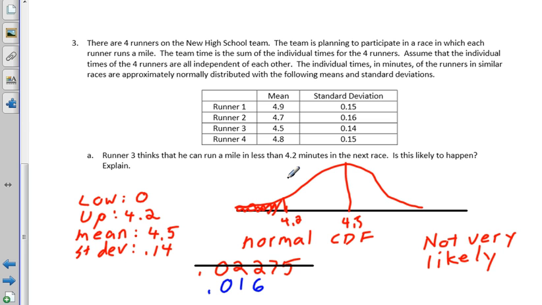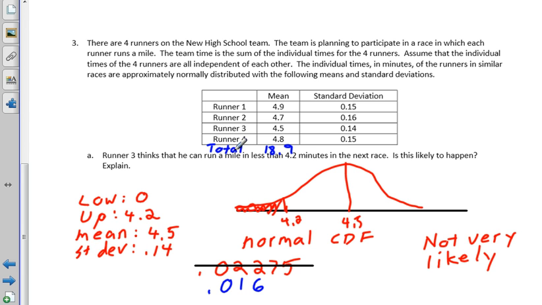Okay, what we want to look at now is the total team time. If they ran it like a relay and they were doing these times together, and assuming we don't have to worry about transitions, how would we add all their times together? So means is the easy one. We just add all the means. So what is 4.9 plus 4.7 plus 4.8, 4.5 plus 4.8? 18.9. Okay, so that would be the total for all of them.